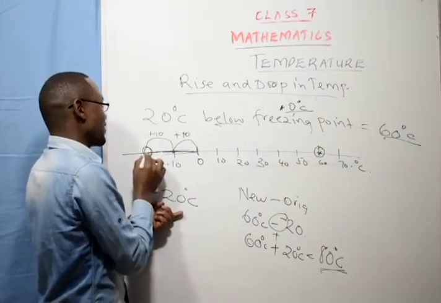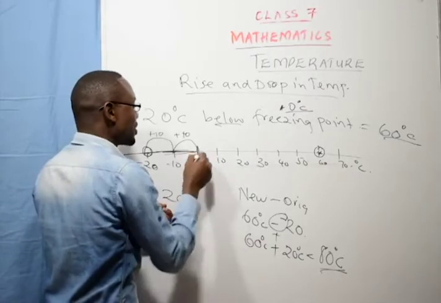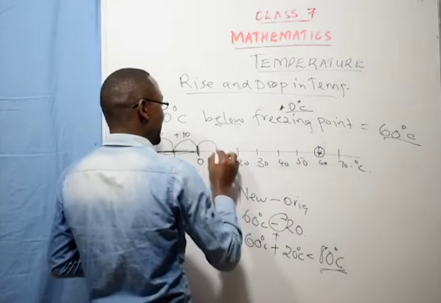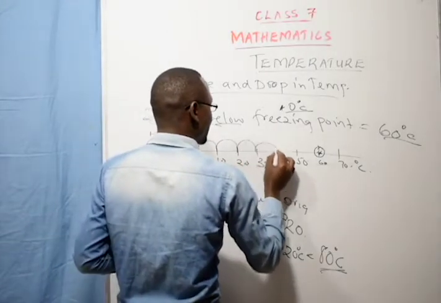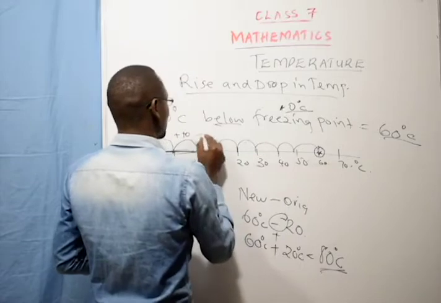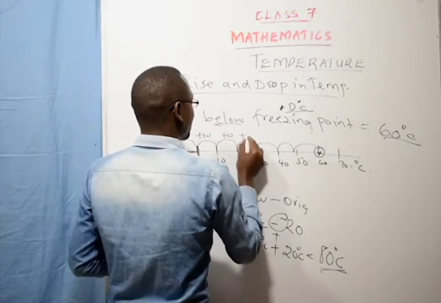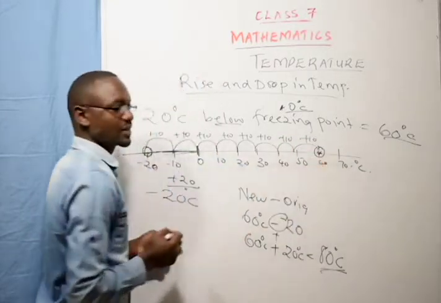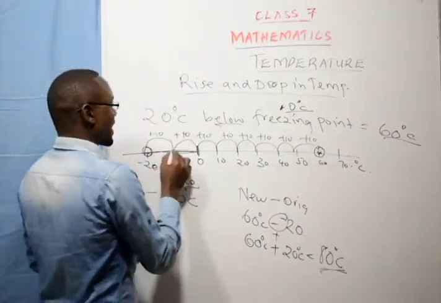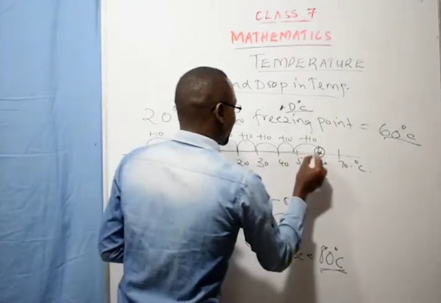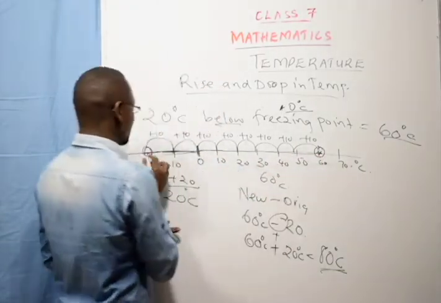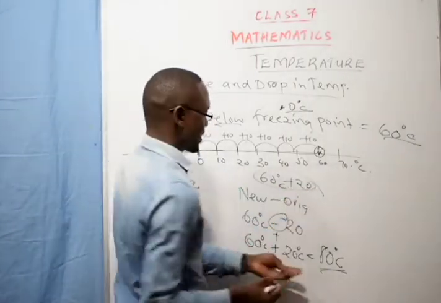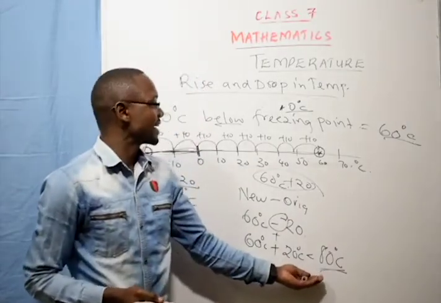So from 20 degrees below the freezing point to 0 degrees, it had already gone plus 20. Then it started rising again, plus 10, 10, 10, 10, 10, all the way up to 60. That is the temperature rise. So that is what we are saying. You take from 0 to 60, those are 60 units. From negative 20 to 0, that is what we are adding. So the temperature rise in this case was 80 degrees Celsius.